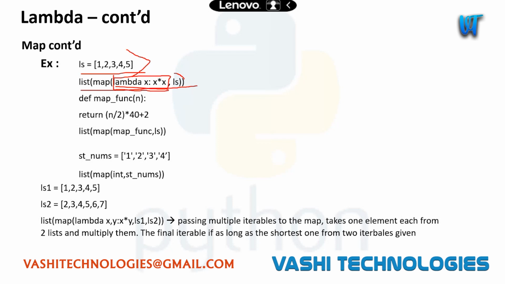If I need to apply some other function apart from lambda, let's say I have this function. It will take a number, divide it by 2, multiply it with 40, and then add 2. So it will take a number and perform this mathematical operation on it. And the same way I can do list of map func comma ls. Let me practically show this.